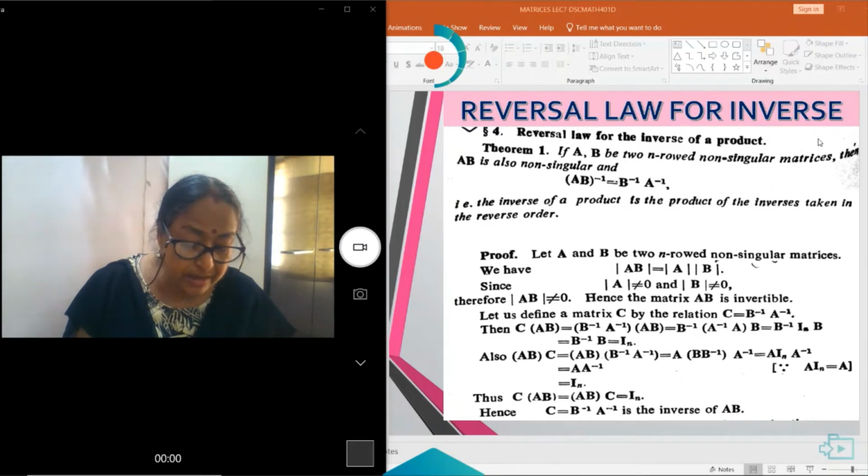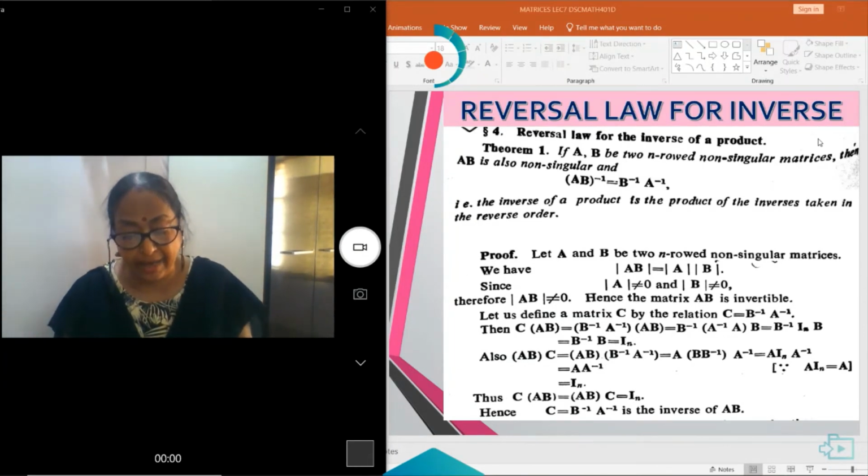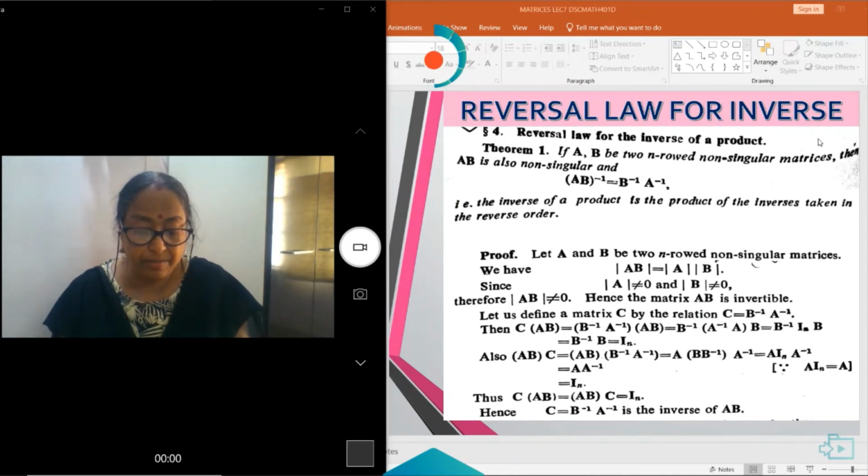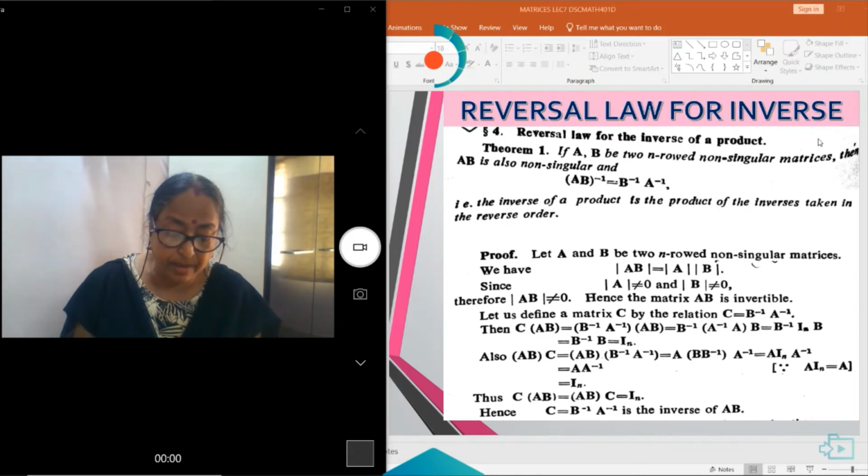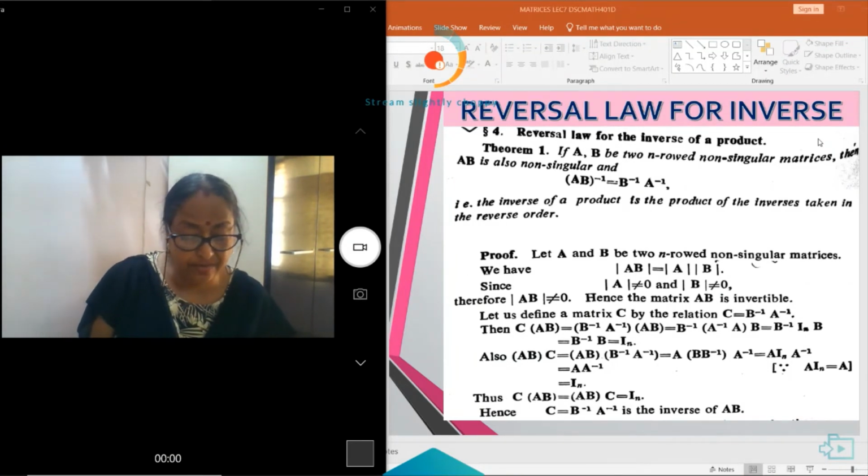Hence, C into AB is equal to IN. Similarly, AB into C is equal to AB into B inverse A inverse, which also gives us IN. So CAB is equal to AB into C, equal to IN. So C equal to B inverse A inverse is the inverse of AB.